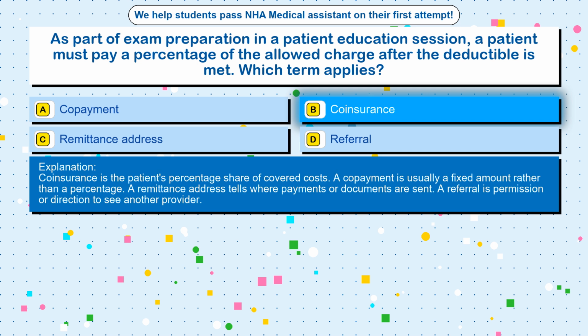Coinsurance is the patient's percentage share of covered costs. A copayment is usually a fixed amount rather than a percentage. A remittance address tells where payments or documents are sent. A referral is permission or direction to see another provider.